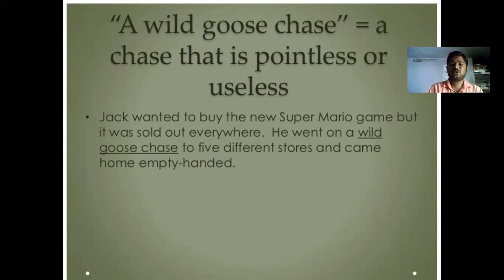Moreover, in the sentence it says 5 different stores. So he came home empty-handed. That means he moved around the 5 different stores, and it's a useless journey for him, finding out different stores.